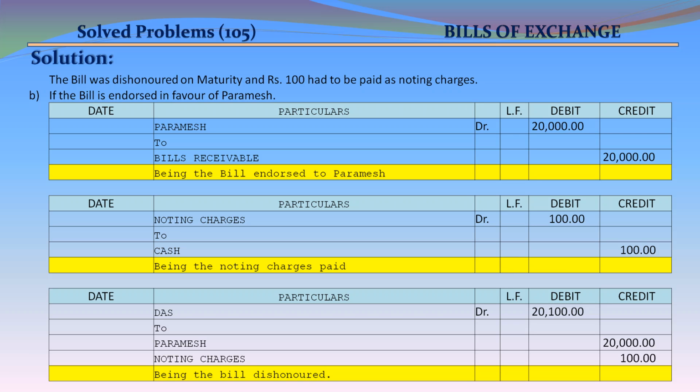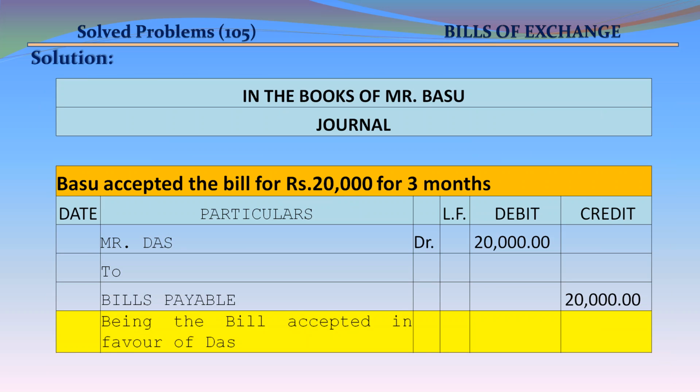Next entry will be Das account debit 20,100 including noting charges, to Paramesh 20,000, to noting charges 100, being the bill dishonored on maturity.